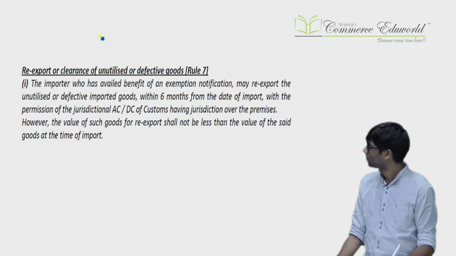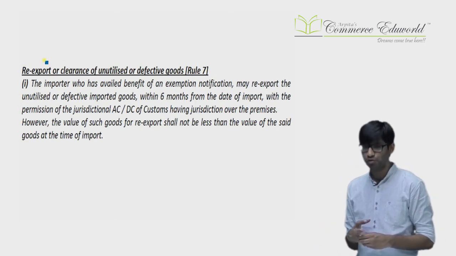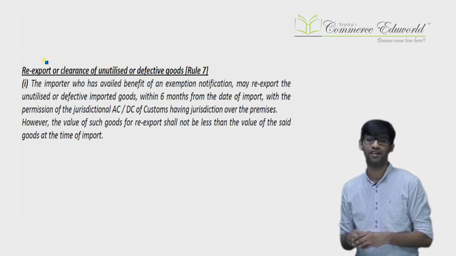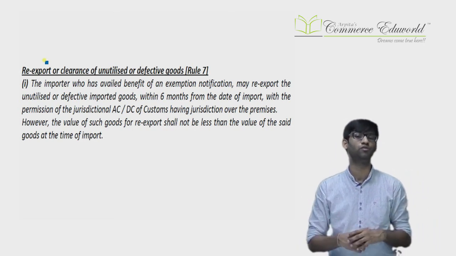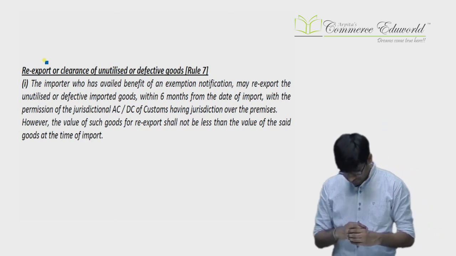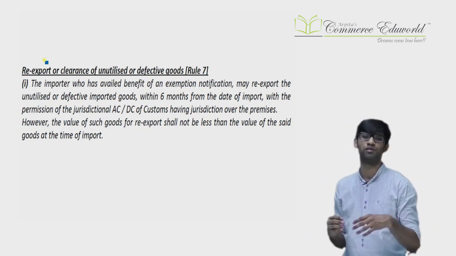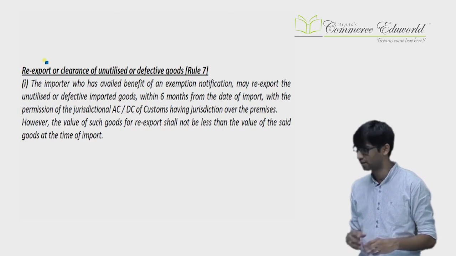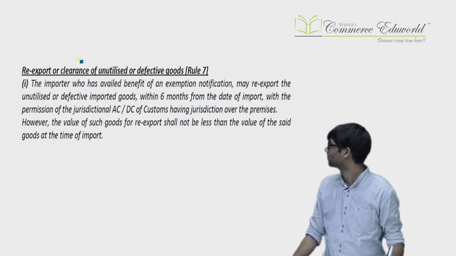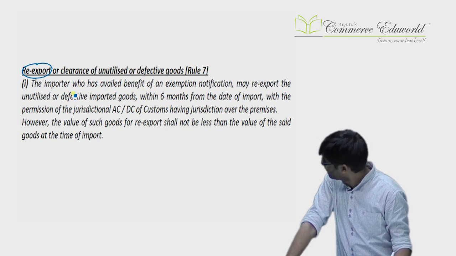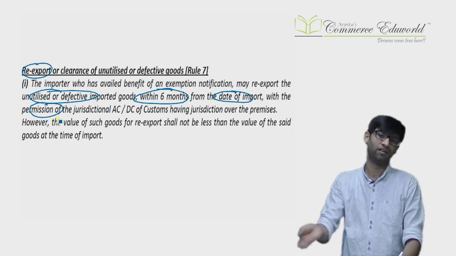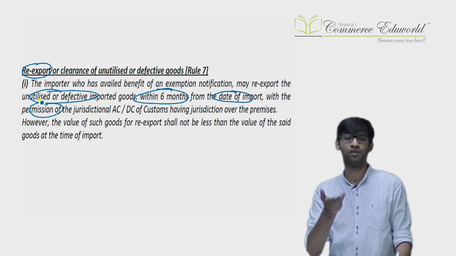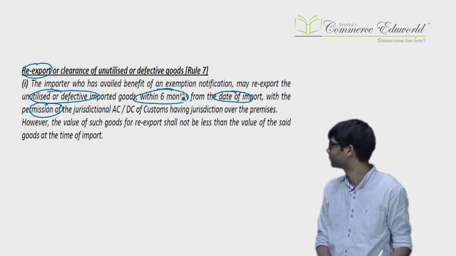Then, in certain cases you are not able to use it because it is in excess quantity or defective. So, you have imported certain goods for a particular purpose, you have got the exemption, but you are not able to use those goods. Why are you not able to use them? Because maybe they are in extra quantity or maybe they are defective. Now you can re-export the goods also. So unutilized or defective goods can be re-exported within 6 months from the date of import. Obviously with the permission of the officer. Which officer? The officer having jurisdiction over the place of use.